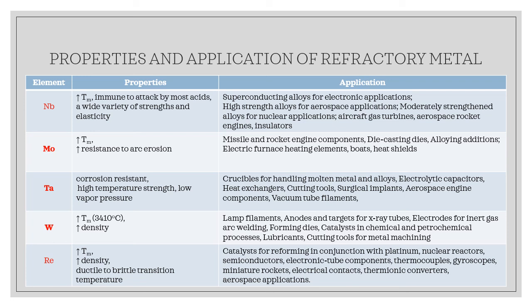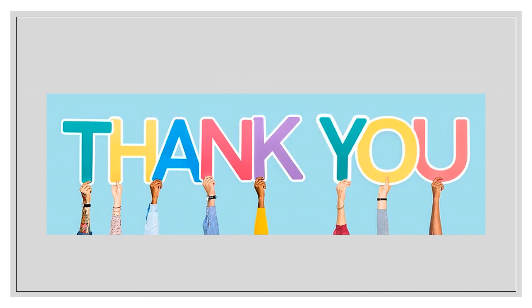And lastly, rhodium is used in catalytic for reforming platinum nuclear reactor semiconductors because it has ductile to brittle transition temperature, and it also can resist most of the environment. So that is all, class, for the lesson in chapter 2.4, ferrous and non-ferrous.